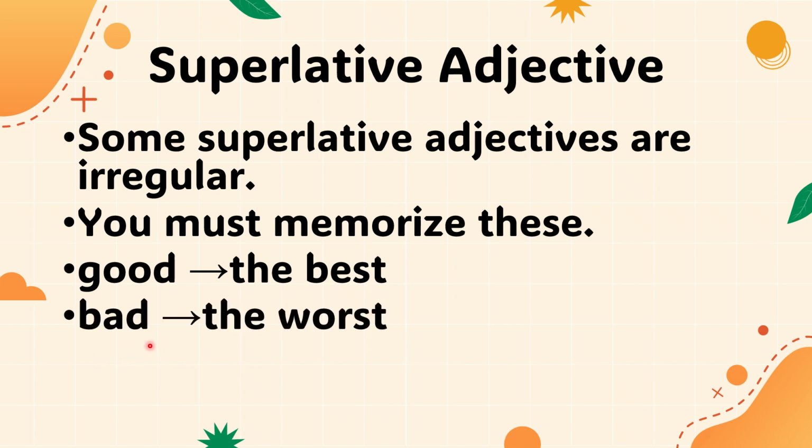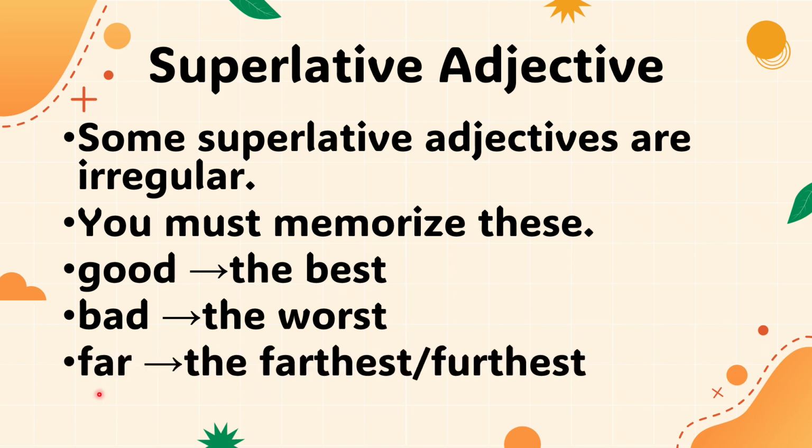Bad is not baddest, but the worst. Next is far: the farthest or the furthest. Those are some irregular examples, but there are many more that you have to memorize.